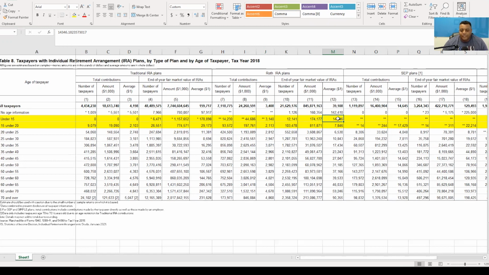I actually love seeing the statistic. Now, 15 under 20, all right, we have about 94,000 Roth IRAs and 27,000 traditional IRAs. My personal opinion, I would like to see people in this age bracket be more towards Roth IRAs. Reason being, their incomes typically are not going to be that high in that age bracket, and doing Roth IRAs makes a lot more sense at that age range.